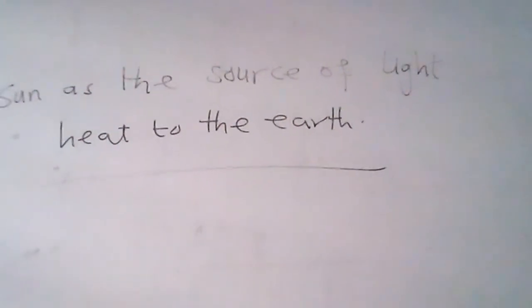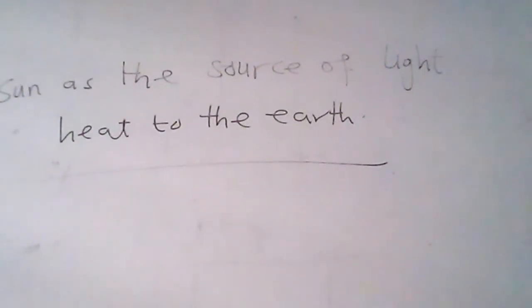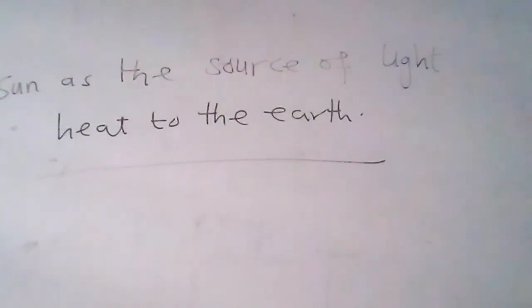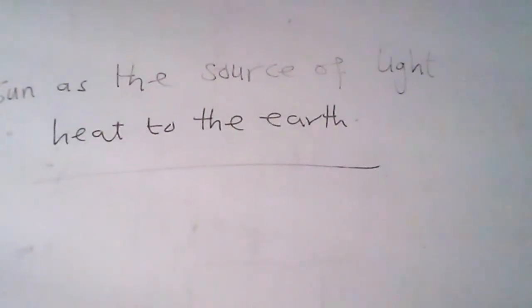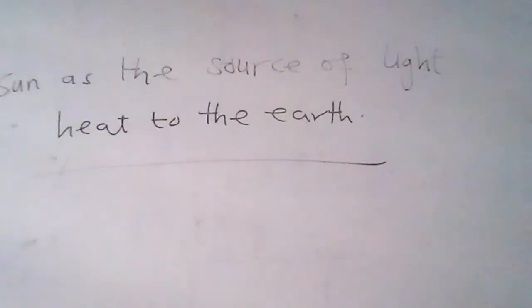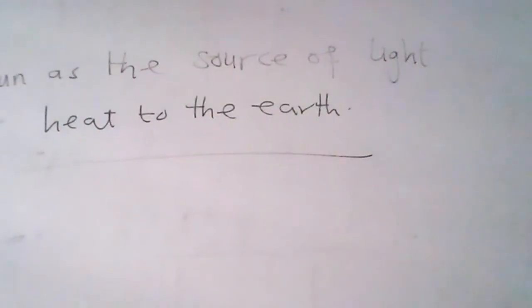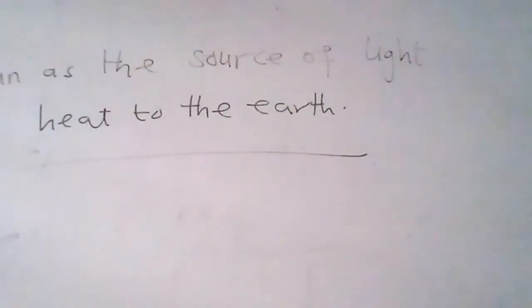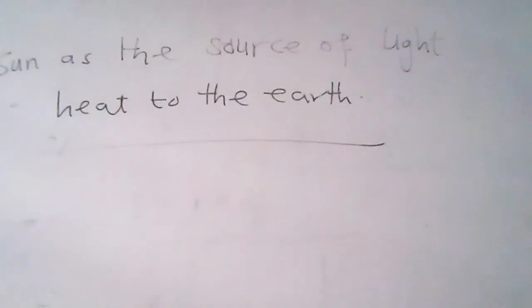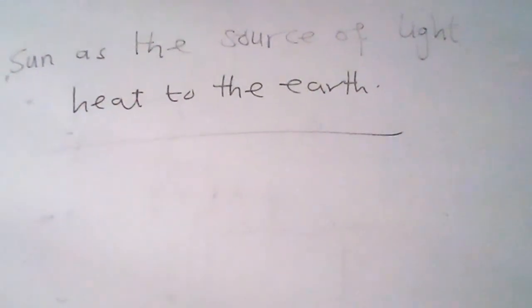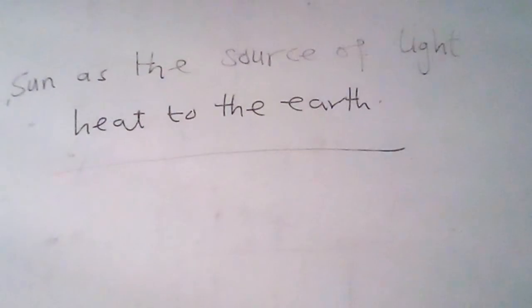Do not wear heavy clothes. Do not wear black and red clothes during the afternoon. And 4, by wearing white, cream, sea blue clothes on sunny days to reflect the heat. So okay, this one brings us to the close of the lesson.